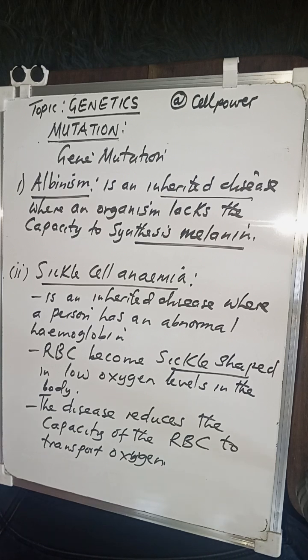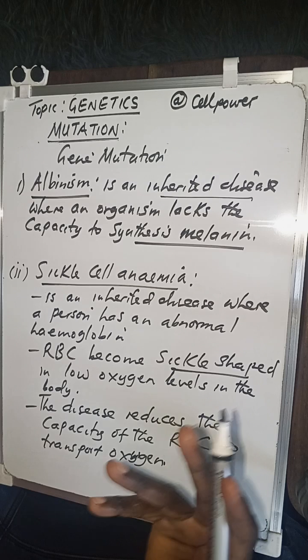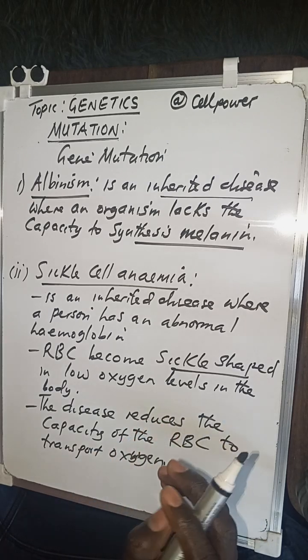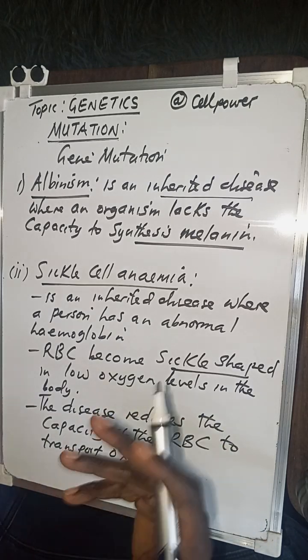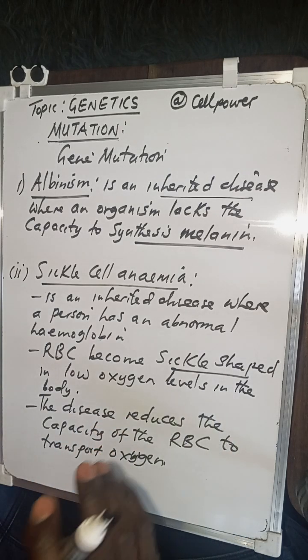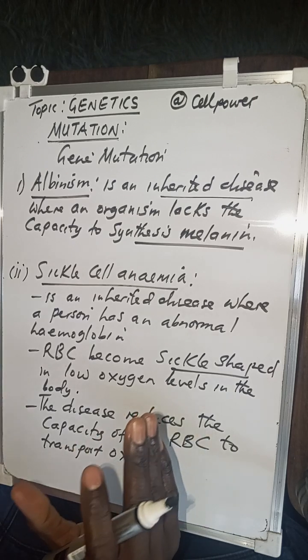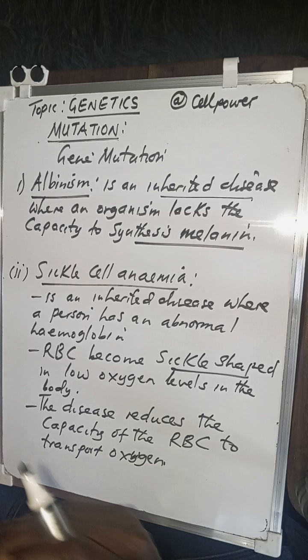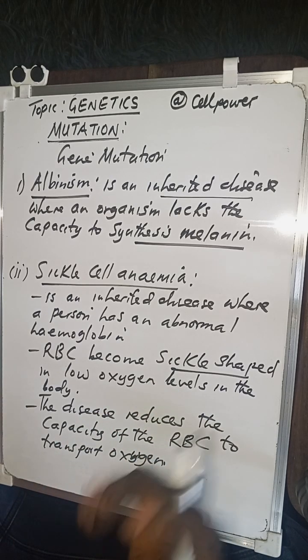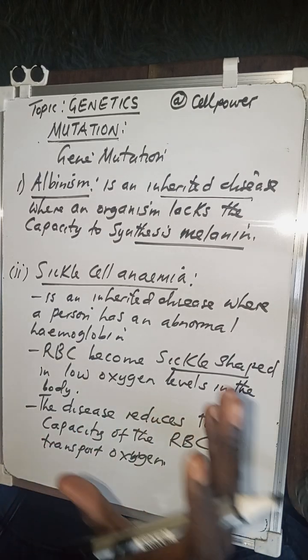Of course, people suffering from sickle cell anemia sometimes do have an advantage, and that is what you need to remember. In most cases, such individuals have reduced incidences of malaria. Why? Because the malaria parasite fails to reproduce inside abnormal red blood cells due to small amounts of oxygen being available. And when red blood cells infected with the malaria parasite, like Plasmodium falciparum, pass through the lymphatic system, they are destroyed in the spleen.